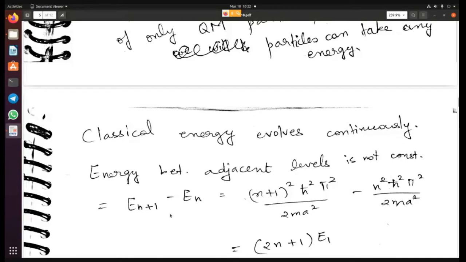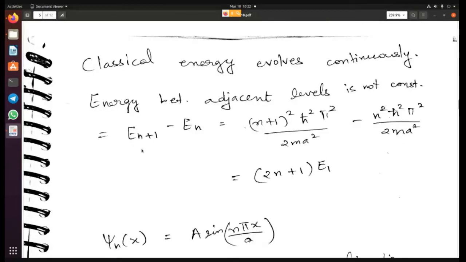So you can also find out what is the energy difference between two successive levels, so that you can do En plus 1 minus En, and you're going to get 2n plus 1 into E1. Okay, so between any two successive levels, the energies are not constant, right? So when you draw a diagram of energy levels, you have to make sure that you do not space the energy levels at equal heights from each other. You have to space them.